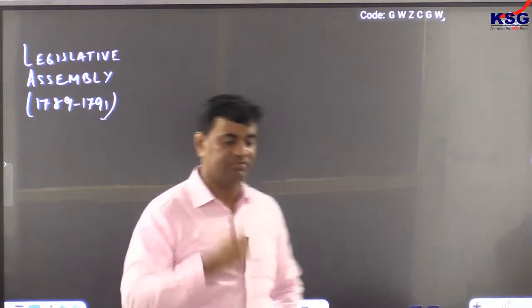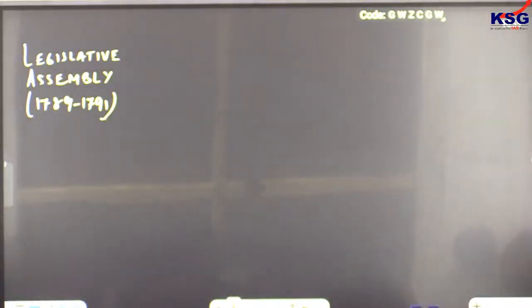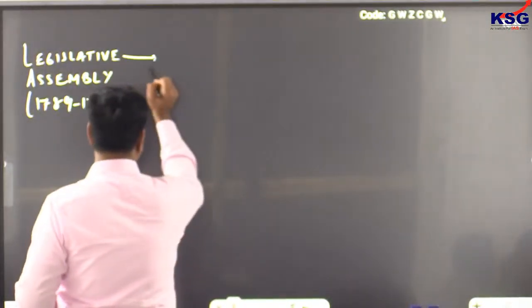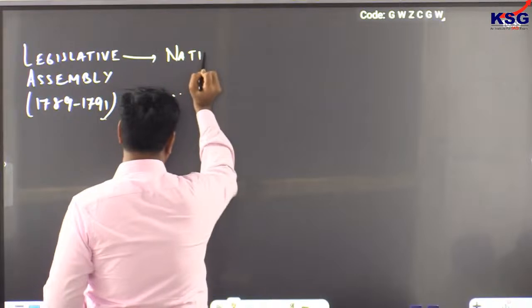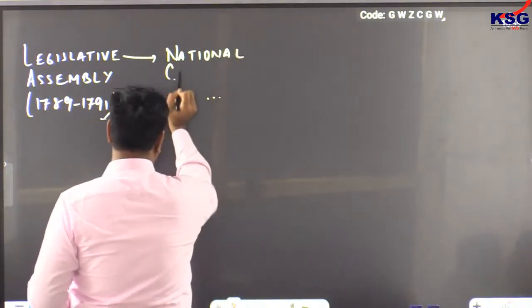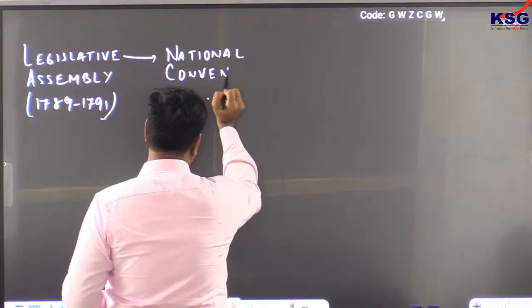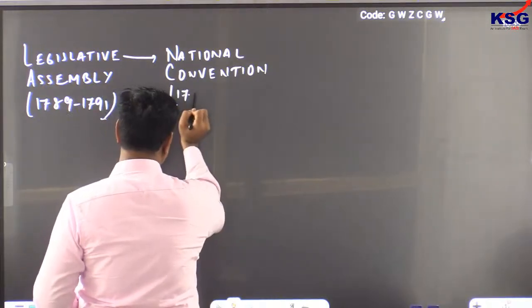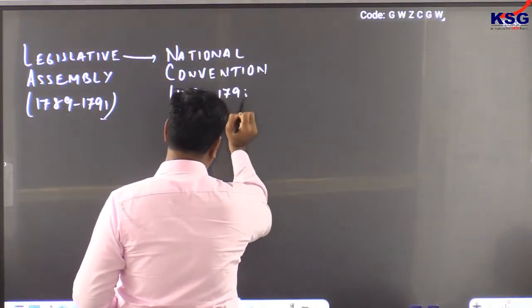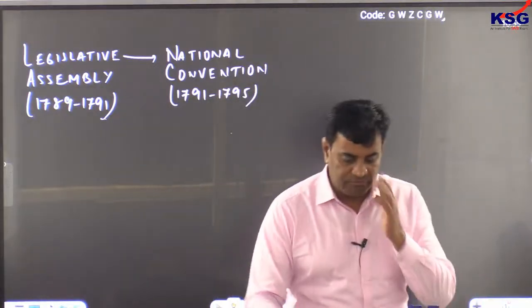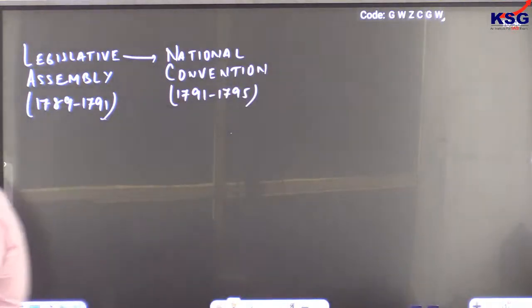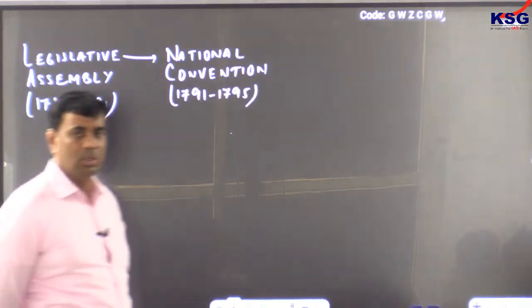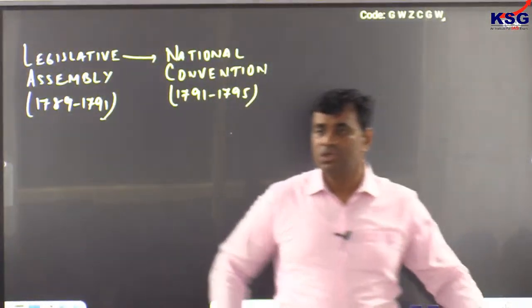Meanwhile, the members of the clergy and the nobility class fled from France and went to Britain and Austria.